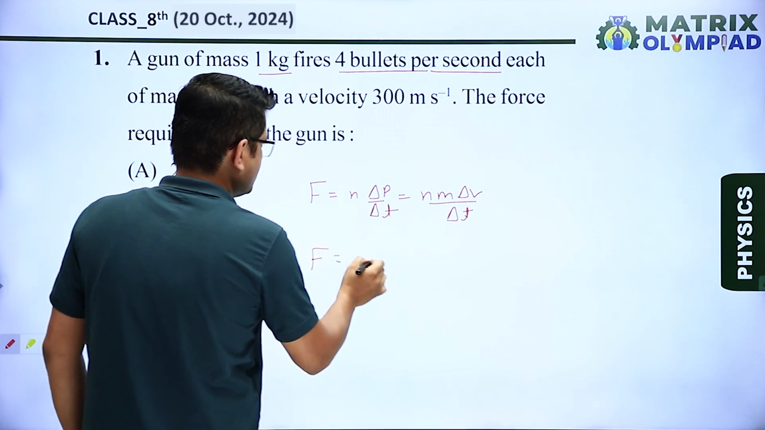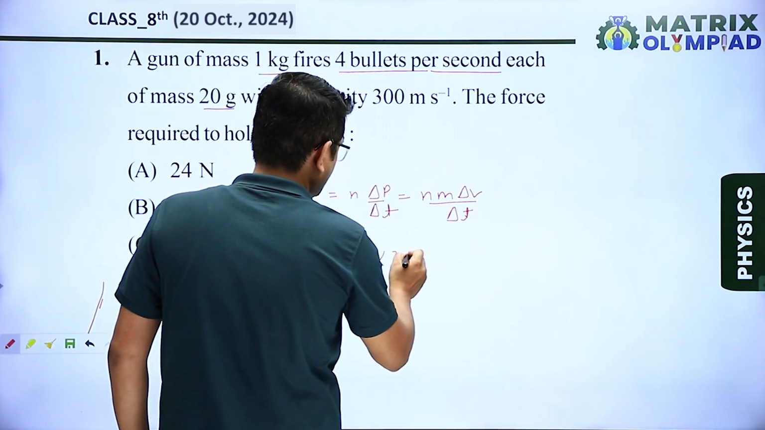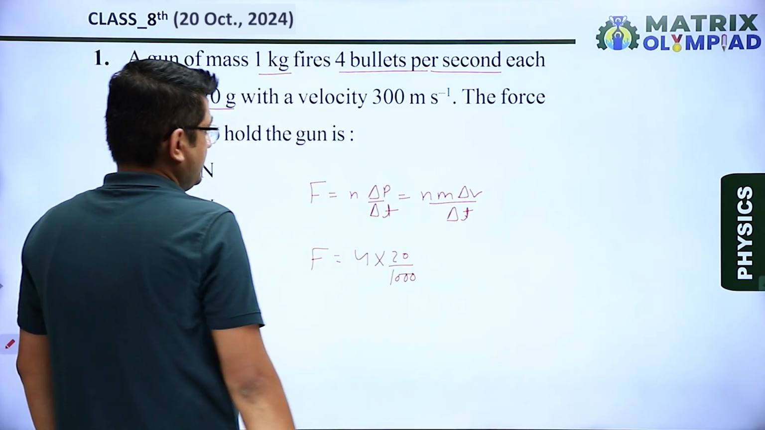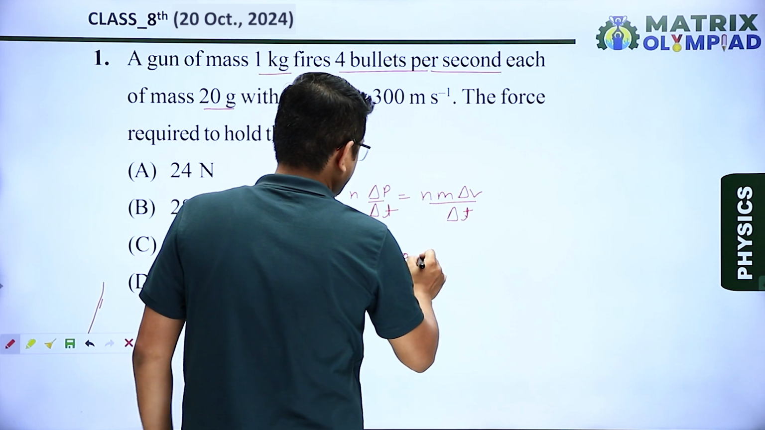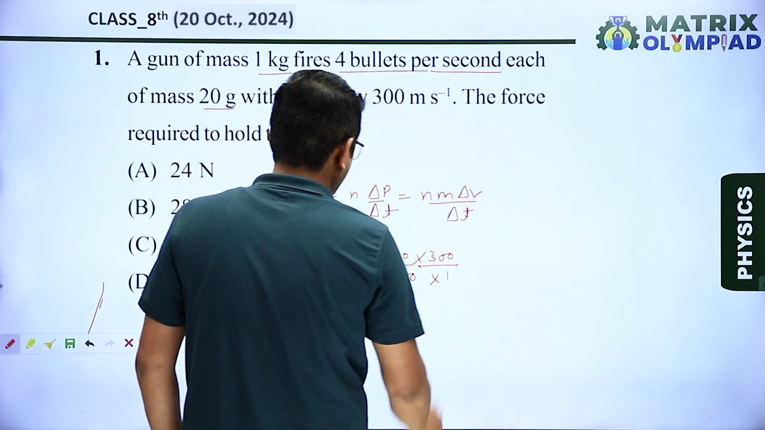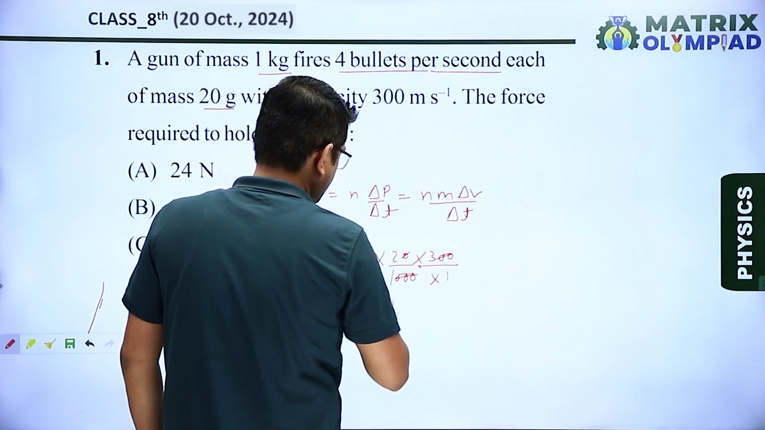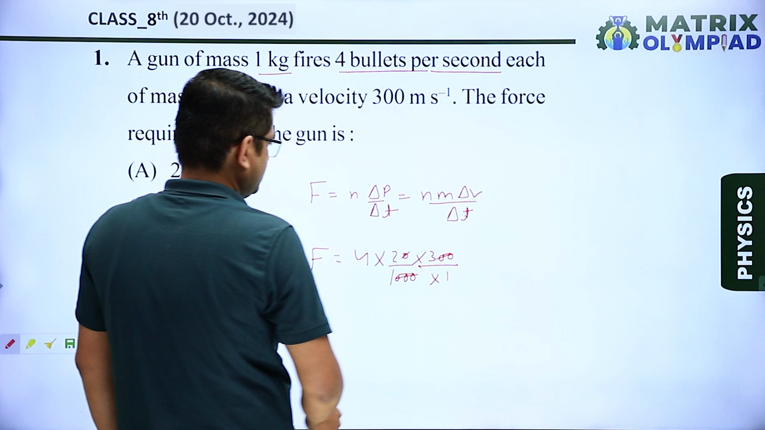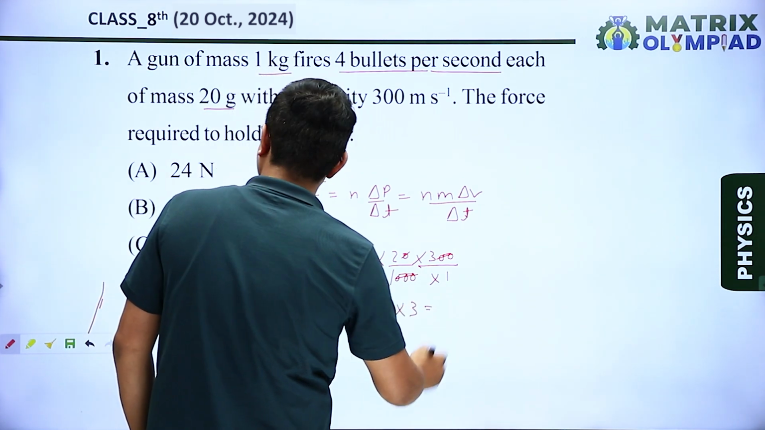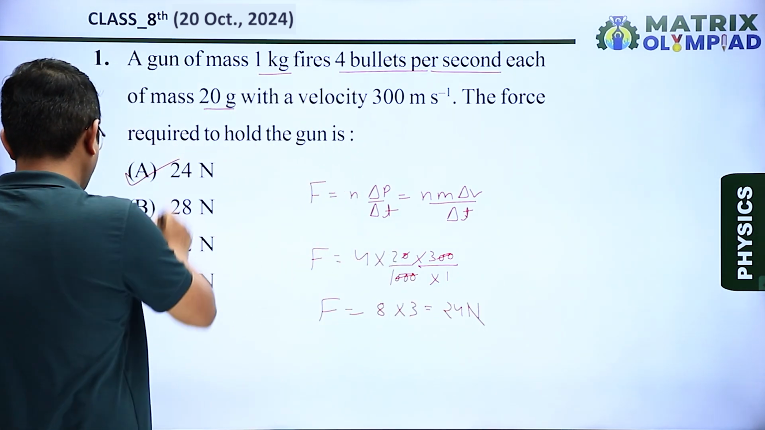So F becomes, the number of bullets are 4 multiplied by the mass is 20 divided by 1000 converting in kg, and the speed is 300, that means 300 per second, that means the time is 1. So force will be given by solving this calculation. So this 1000 is cancelled and we will get F is equal to 4 into 8 into 3, that is 24 Newton. So our correct answer is option A.